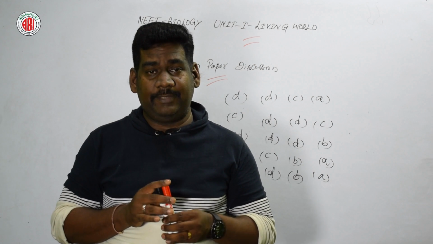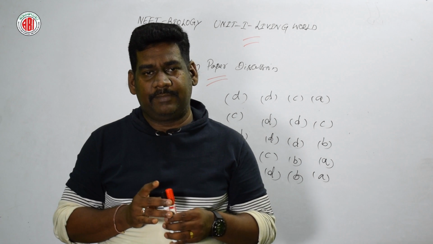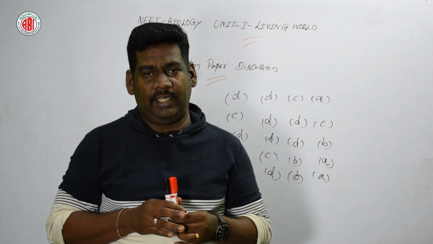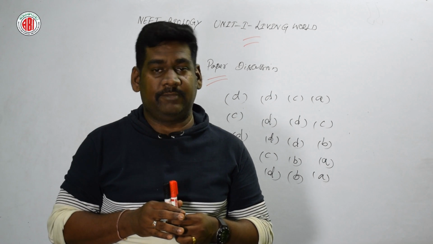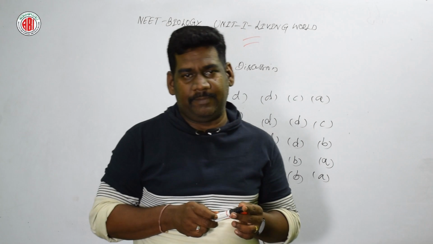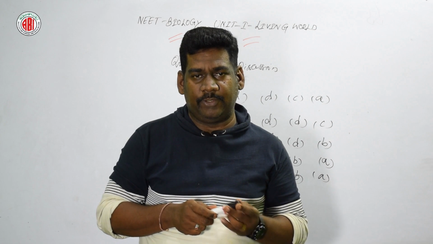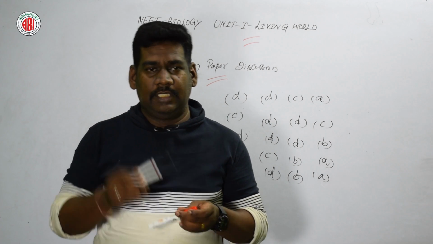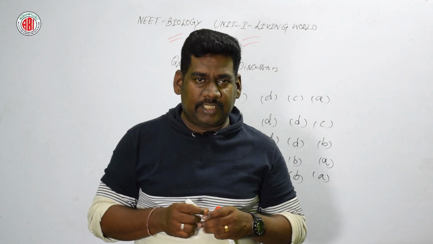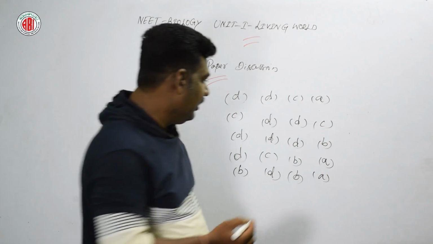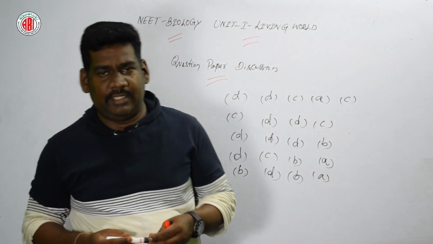To reveal the harmony of nature. It is not to reveal the harmony of nature. To provide stable, unique, unequivocal names for organisms, and to help reconstruct evolutionary pathways. These give detail about the particular organism. So the right answer for this question is option C, to reveal the harmony of nature. Now let us go for the next question.